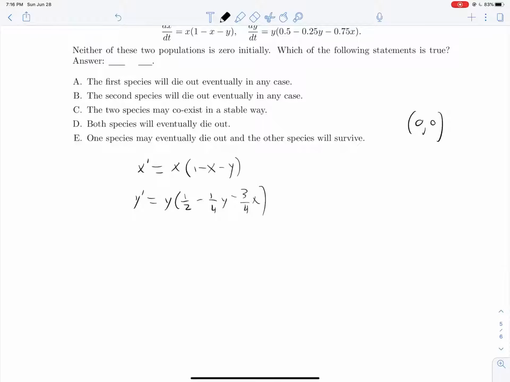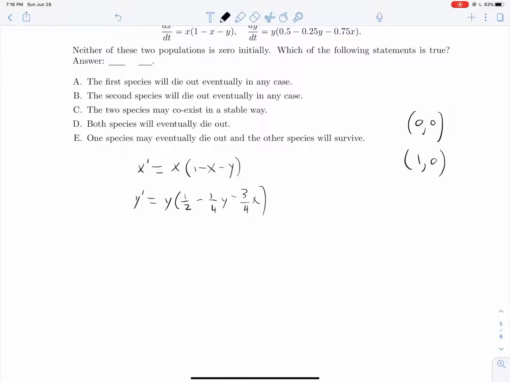What if y is equal to 0? Well, if y is equal to 0, then this equation is taken care of. x can be equal to anything because we're multiplying y by everything. This equation will always be 0. So if y is equal to 0, what we're left with is x prime equals x times (1 minus x). And what does this give us? This tells us that if y is 0, either x can be 0 or x can be 1. So that gives us a new critical point of 1, 0.